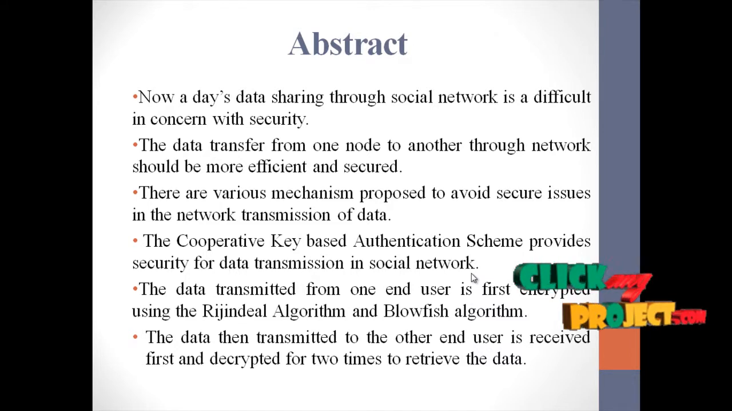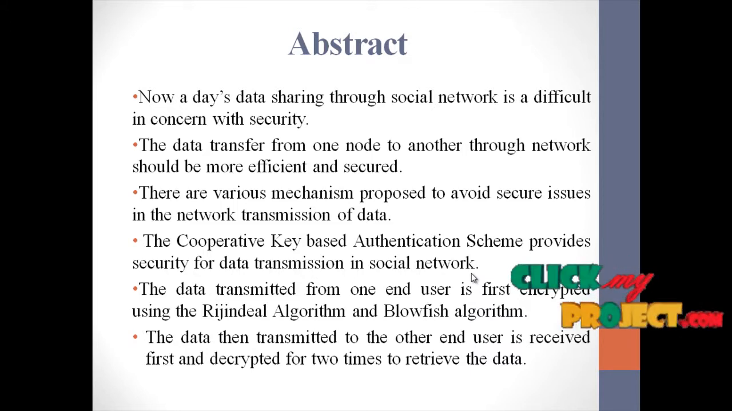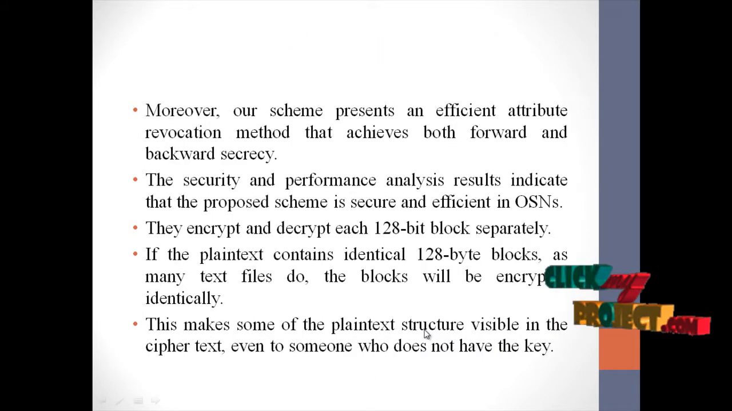The data transmitted from one end user is first encrypted using the Rijndael algorithm and the Blowfish algorithm. The data transmitted to the other end user is received first and decrypted two times to retrieve the data. Moreover, our scheme presents an efficient attribute revocation method that achieves both forward and backward secrecy. The security and performance analysis results indicate that the proposed scheme is secure and efficient in online social networks.